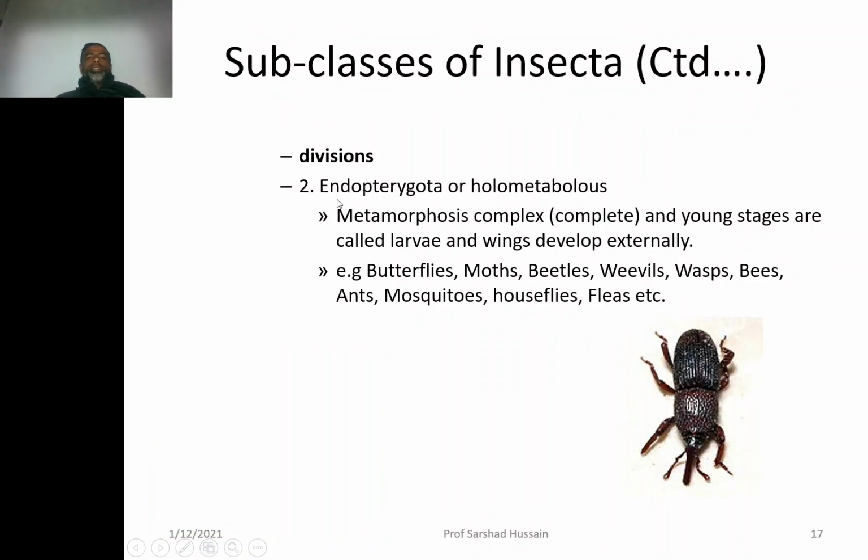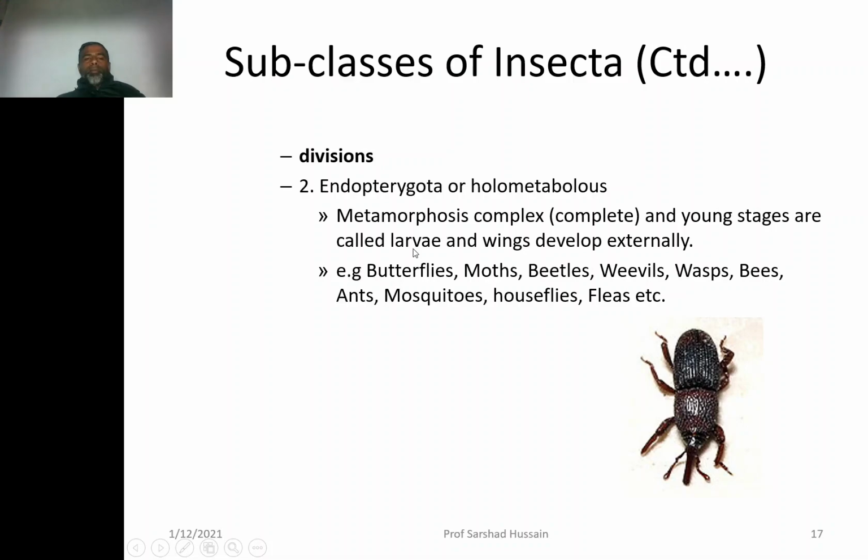Then the second division is endopterygota or holometabola. Metamorphosis is complex and complete. That means the young stages are called larvae. They are called larvae once they have a marked difference in body shape with respect to the adult.